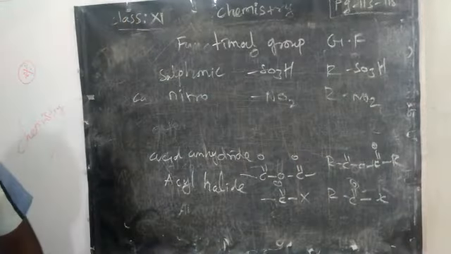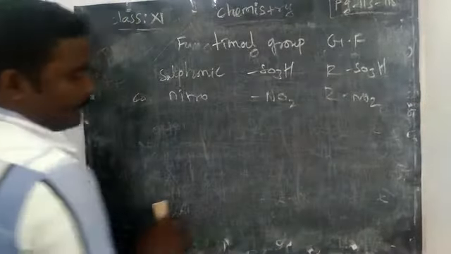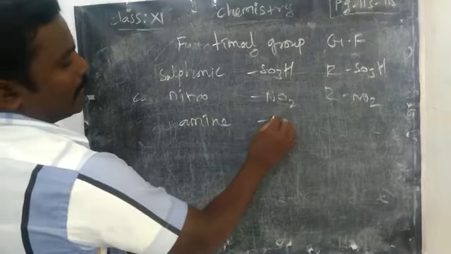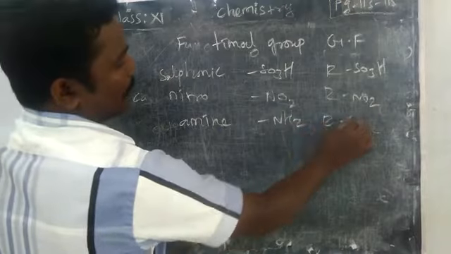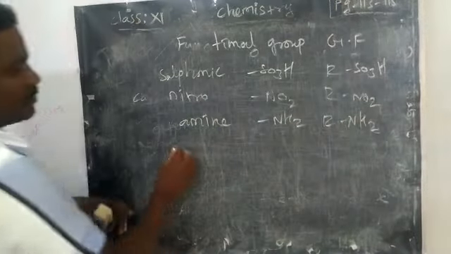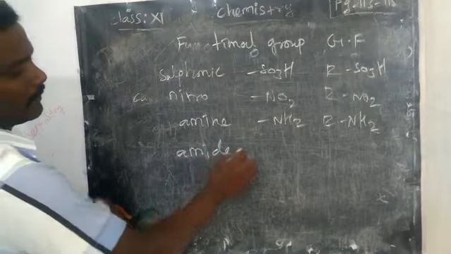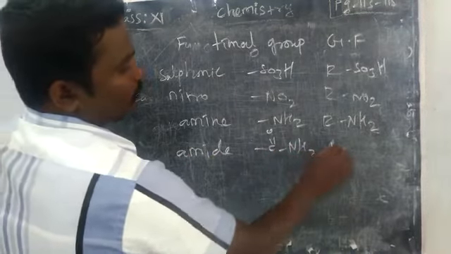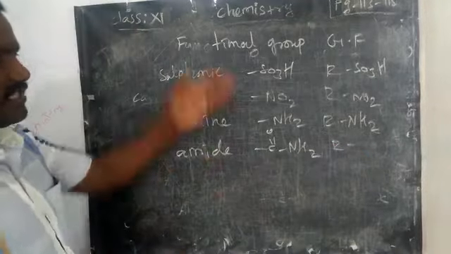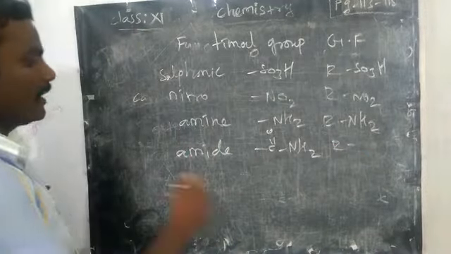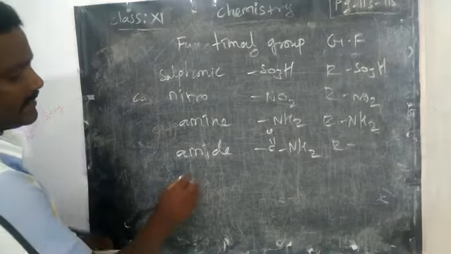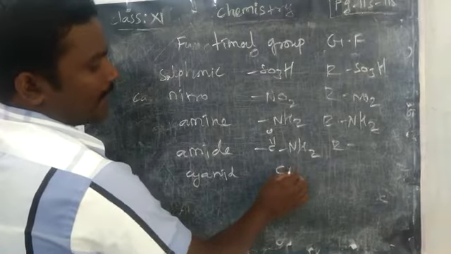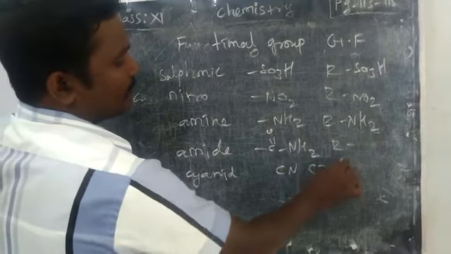Next to the nitro, we can write amine. Amine means NH2 group, or NH2. Next to that, amide: C double bond O NH2 group. So R you can continue, just write R. Okay. Next to the amide, we can write cyanide. Cyanide means C triple bond N. Simply you can write CN.